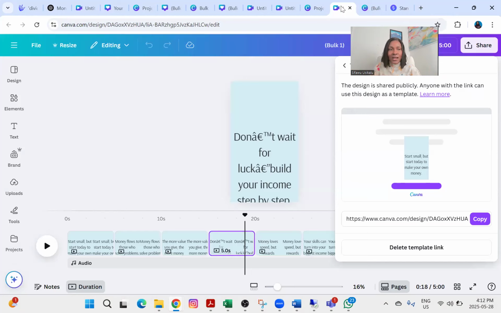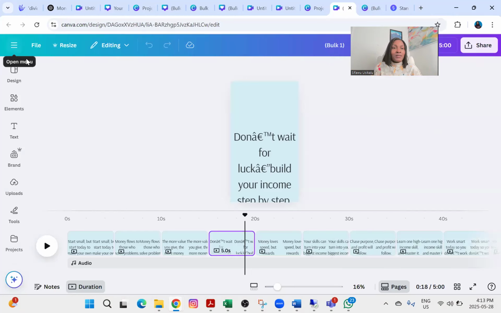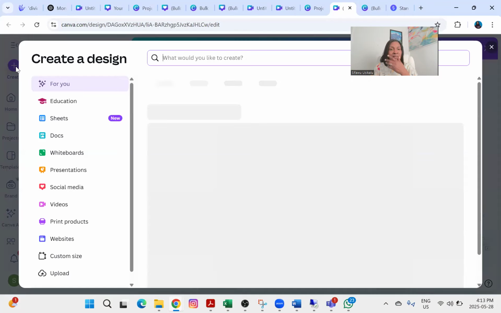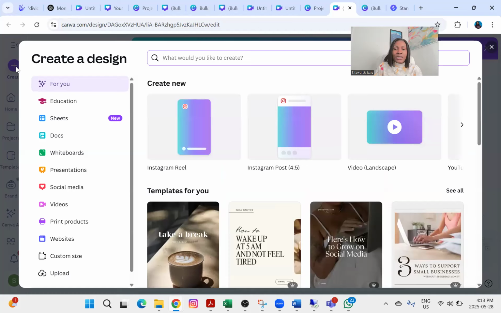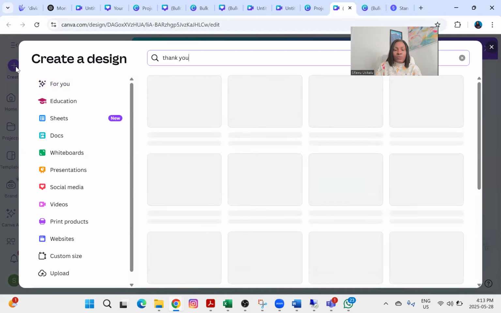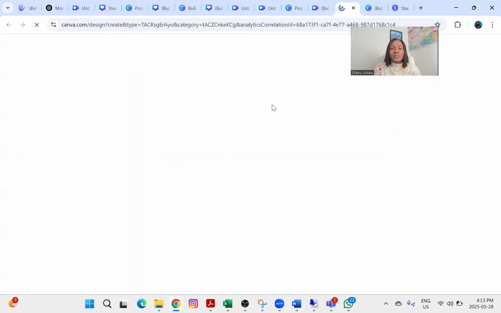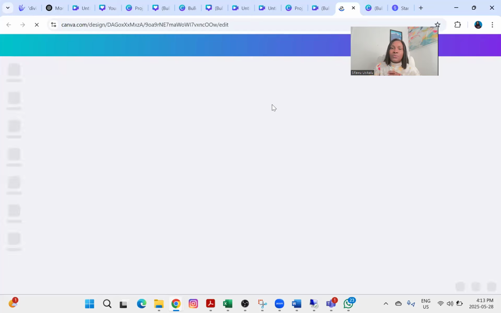So let's go back to our design and let's create something. So I'll go back to create again, and this time I want to create a thank you page. Thank you page. So I'm going to search it. It says, do you want it to be like a postcard? Yeah, maybe a postcard, landscape, you understand? Do you want a thank you letter? No. So I'll do postcard.